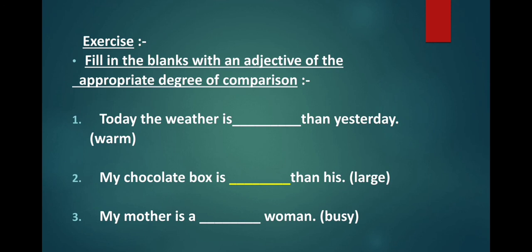Let's see the third one. My mother is a dash woman. We need to fill in the blank using the correct form of busy. So what are we comparing? My mother is a woman. We are not making any comparison. We are talking about just one person. So there is no comparison, so we will use the positive degree. That is the simplest form, busy. So my mother is a busy woman.